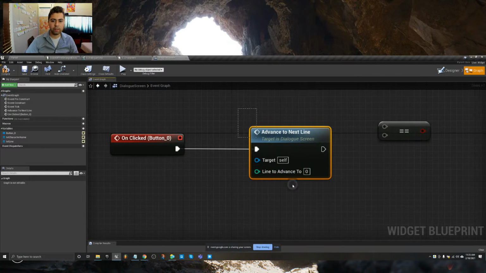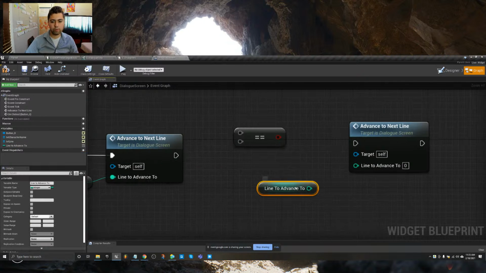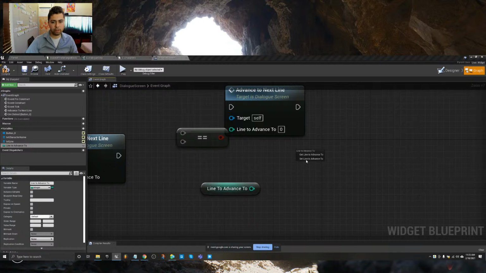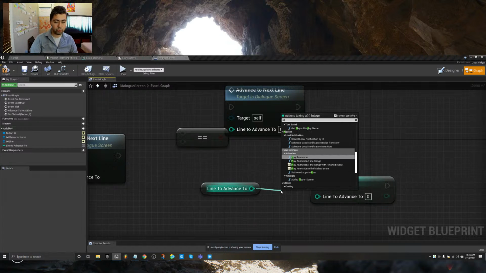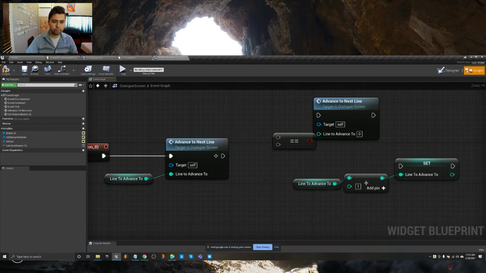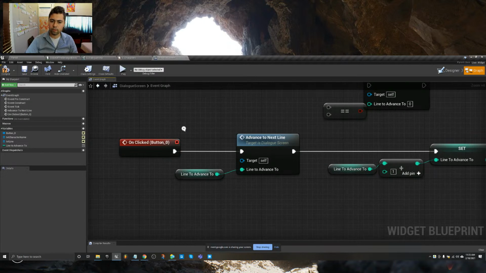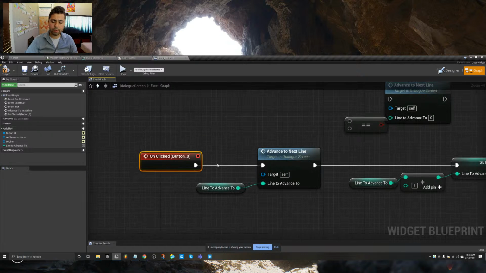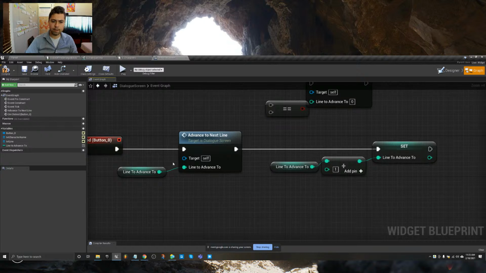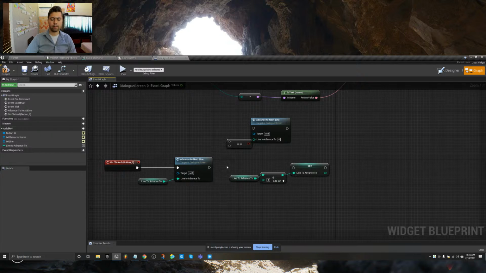Okay, let's make a variable out of this, advance to next line. We're going to promote this to a variable or input here, line to advance to, that's perfect. We will get this line. We will set itself to itself plus 1, right? That's how you increment. Advance to next line. So on button clicked, we're saying advance to next line. Yes, okay, we do that. And then, let's see. On clicked, advance to next line.